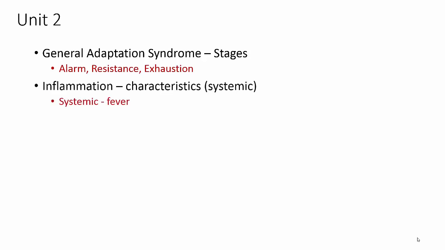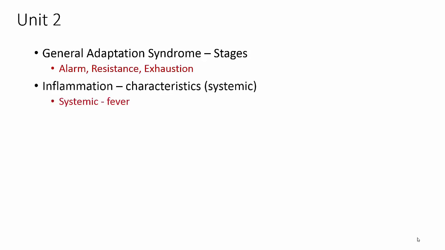Alright, moving on into Unit 2. In Unit 2, you need to know that the general adaptation syndrome stages are alarm, resistance, and exhaustion. Again, just like with cancer, you need to know those stages. You need to know what happens during the alarm stage, the resistance stage, and the exhaustion stage.